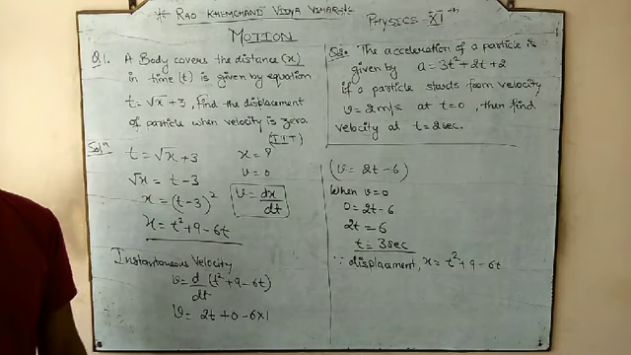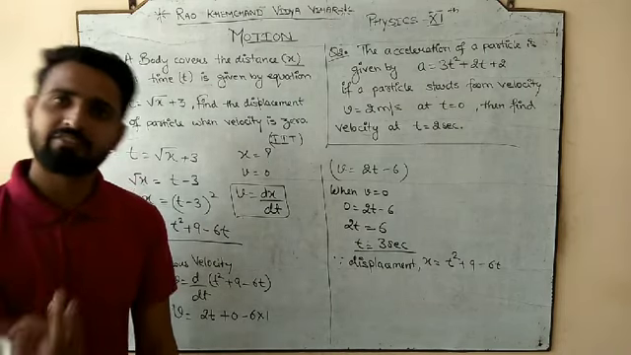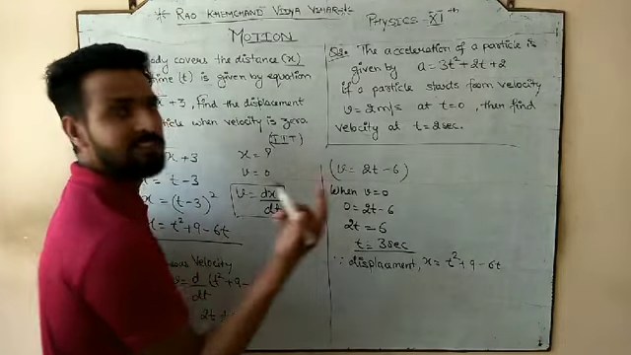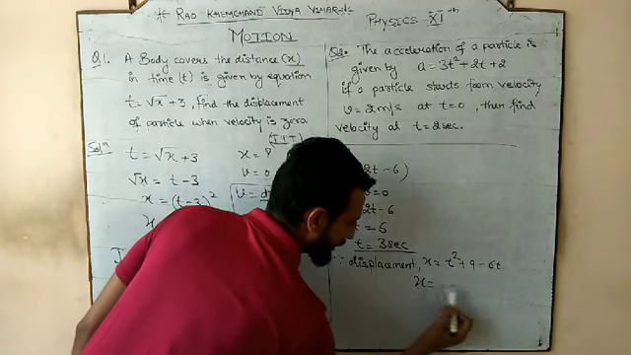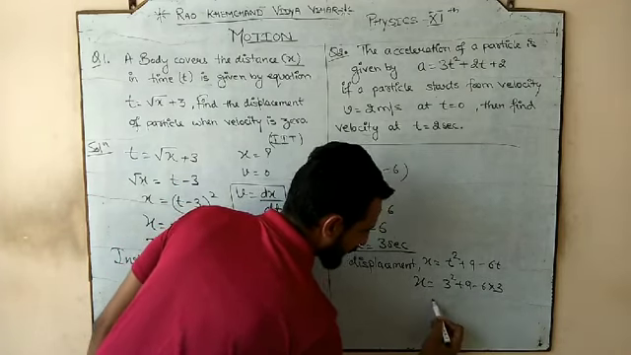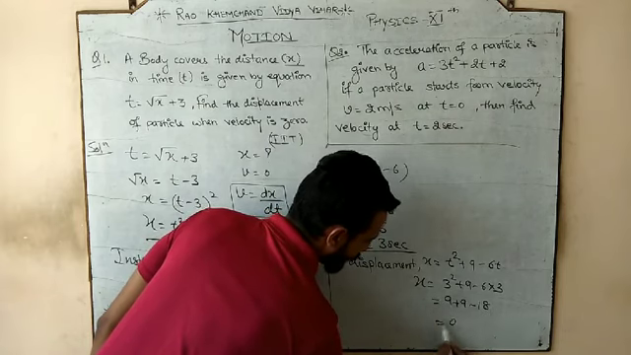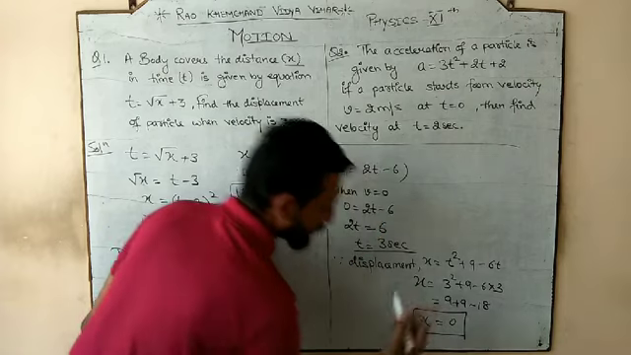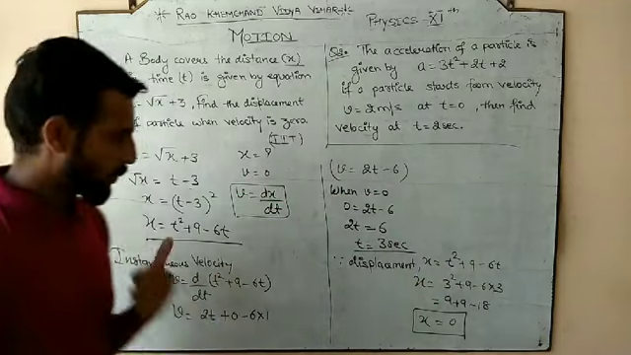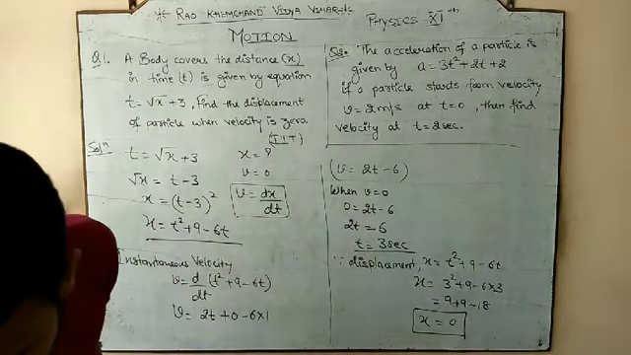And we need the displacement, but when? When velocity is 0. But when is velocity 0? When the time is 3 seconds. Means we want to calculate the displacement when time is equal to 3 seconds. So place t is equal to 3. It would be 3 square plus 9 minus 6 into 3. It would be 9 plus 9 minus 18. It would be 0. So what is the displacement of the body when the velocity is 0? It is itself 0.